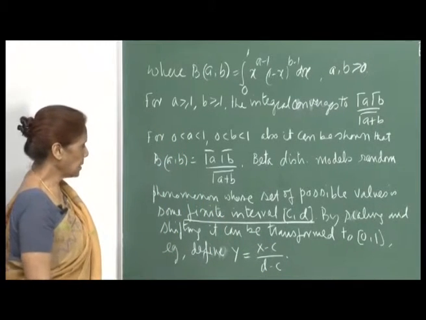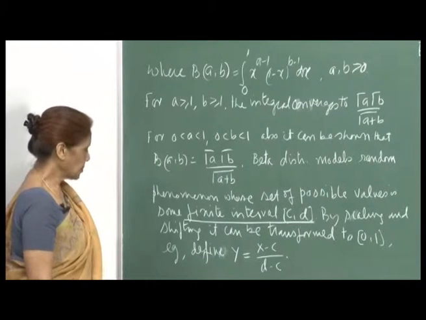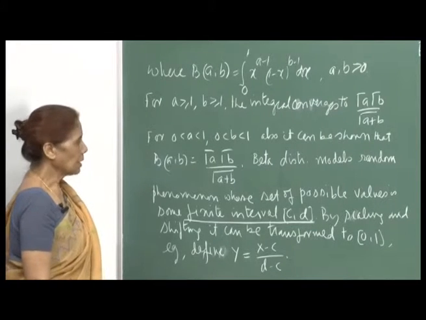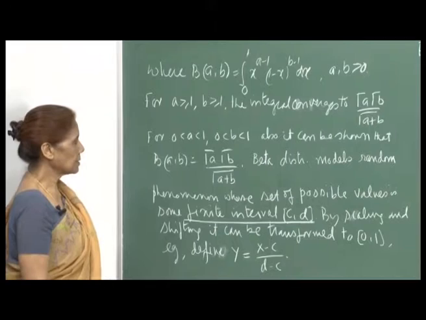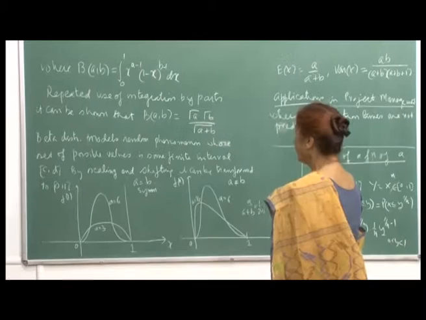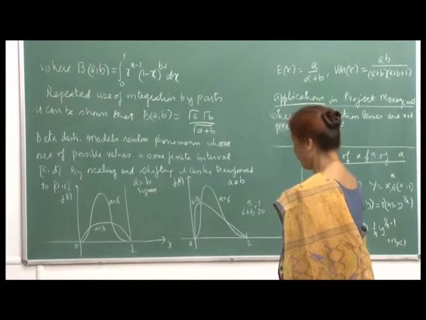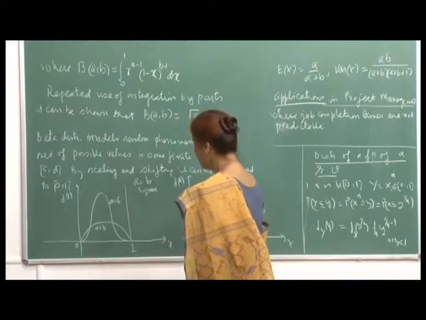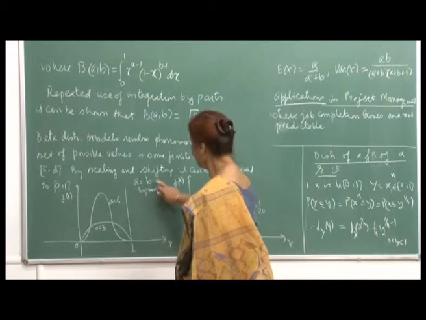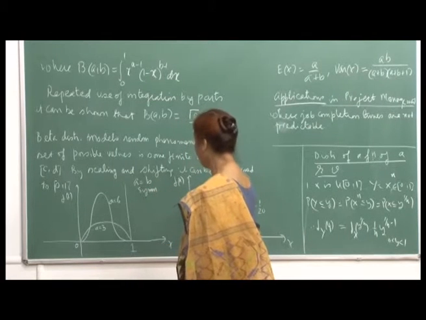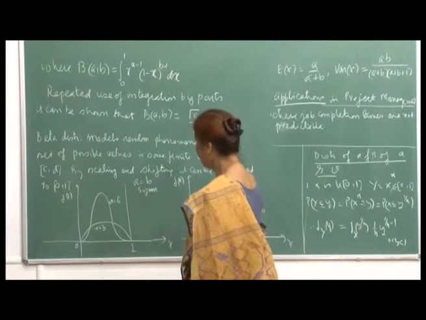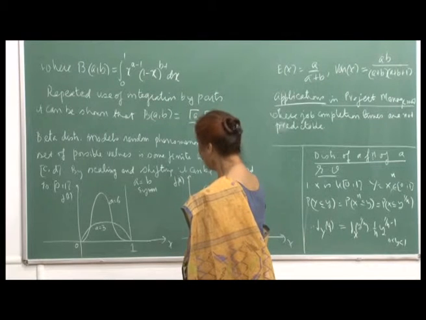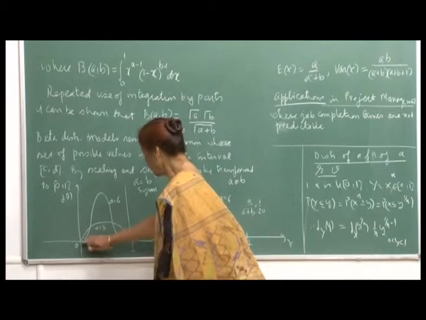So, and then we will see further applications of the beta distributions, and will compute the other quantities related with the beta distribution. Now, I am just trying to give you pictures or graphs of this beta distribution for different parameters. When a is equal to b, this graph is symmetric. The graph of the beta PDF is symmetric, and for example, for a equal to 3, it will be something like this,